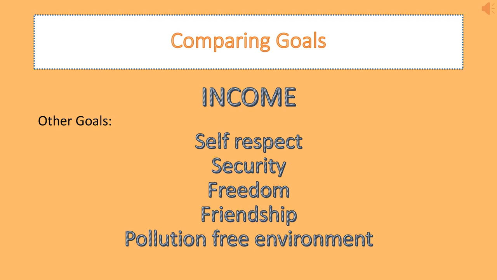There are other things which people need to think about, they need to work on, and they need to take those aspects also as important when they want their goals to be covered. Other goals are self-respect, security, freedom, friendship, pollution-free environment. Now, these also are very, very important.